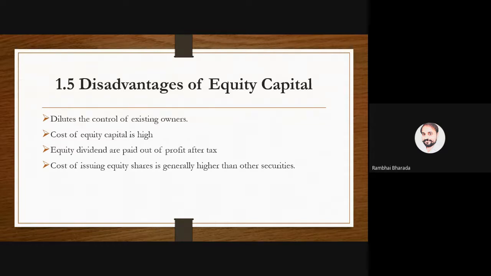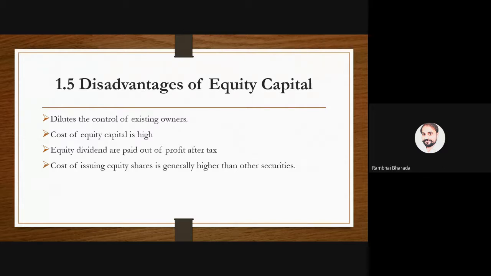They have a right to appoint the board of directors. Suppose there are three persons, X, Y, and Z. So equity shareholders will decide who will be the director, X or Y or Z. So the equity shareholders are diluting. Diluting means forcing to change the control. Cost of equity capital is higher.